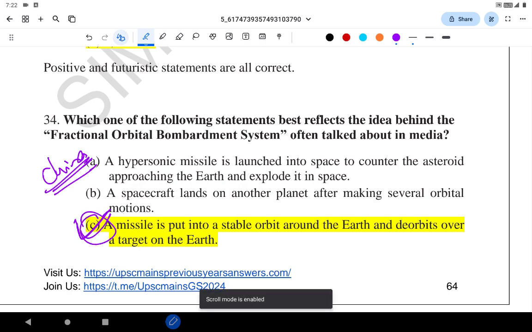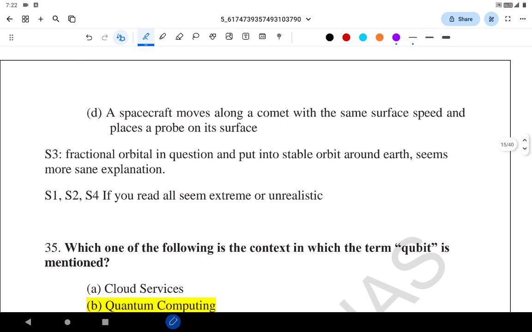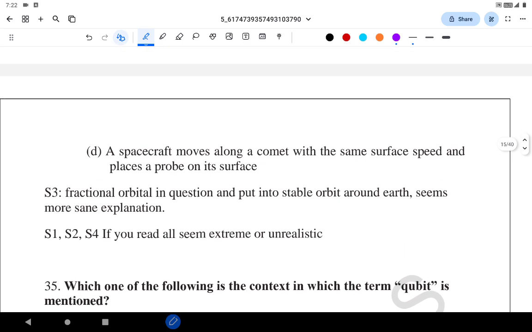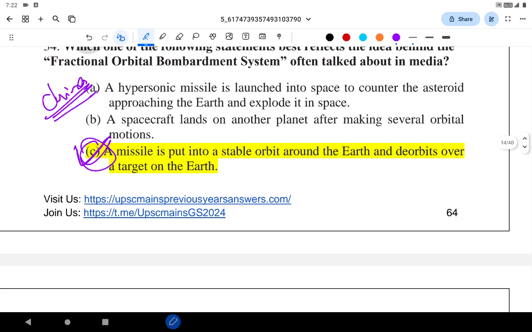So let's move to the next question. See, if you read the other three options as well, look at the first statement. The hypersonic missile is launched into space to counter an asteroid approaching the Earth and explode it in space. It's cooked up.